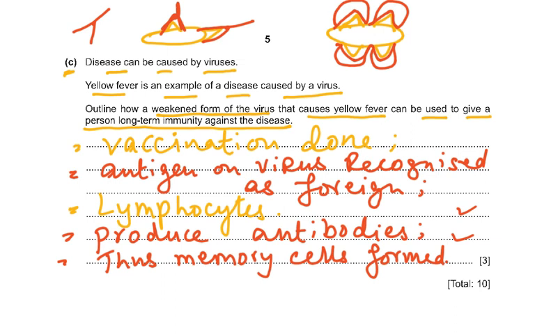And thus the memory cells are formed, which of course remember that, okay, this is that bad guy whom we had seen before. And then when again this virus enters, the lymphocytes immediately will make antibodies and destroy the virus, and you will not suffer from the disease.